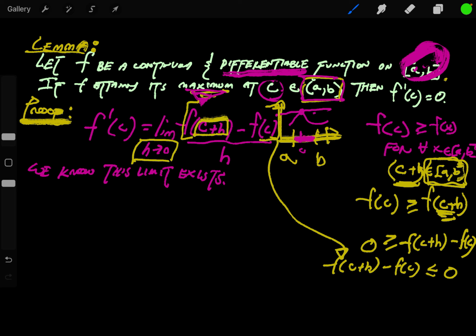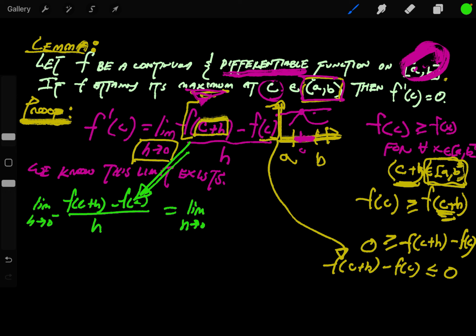So then that means that we know that this limit, whatever it is, exists, and the limit as h goes to 0 from the left of this expression equals the limit as h goes to 0 from the right.